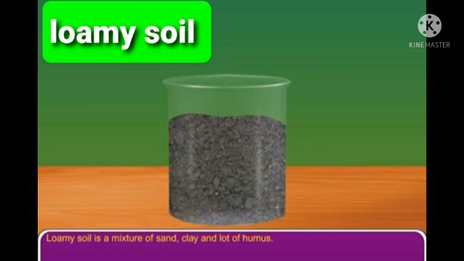The next type of soil is loamy soil. This type of soil is the combination of sand, clay and silt. Because of these three, it has the properties of all these three soils. Because of sand, it has good air space, and because of clay, it has very good water holding capacity.